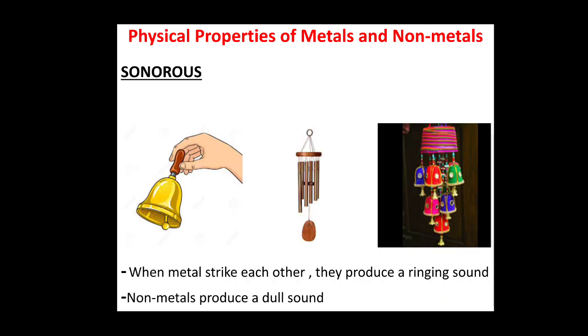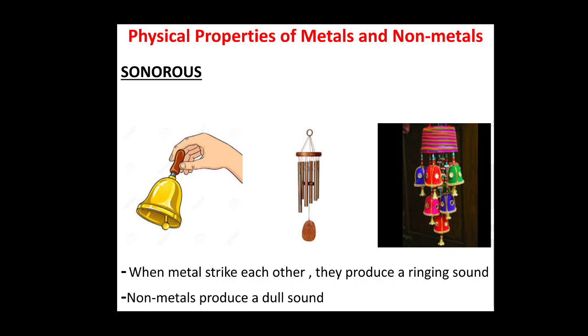Now, the next physical property is sonorous. Look at the first two pictures, children. You have already seen these, isn't it? The first one is a bell and the second one is wind chimes. We know that when they are struck, they produce a ringing sound. These are made out of metals, that is why they produce such a sound.